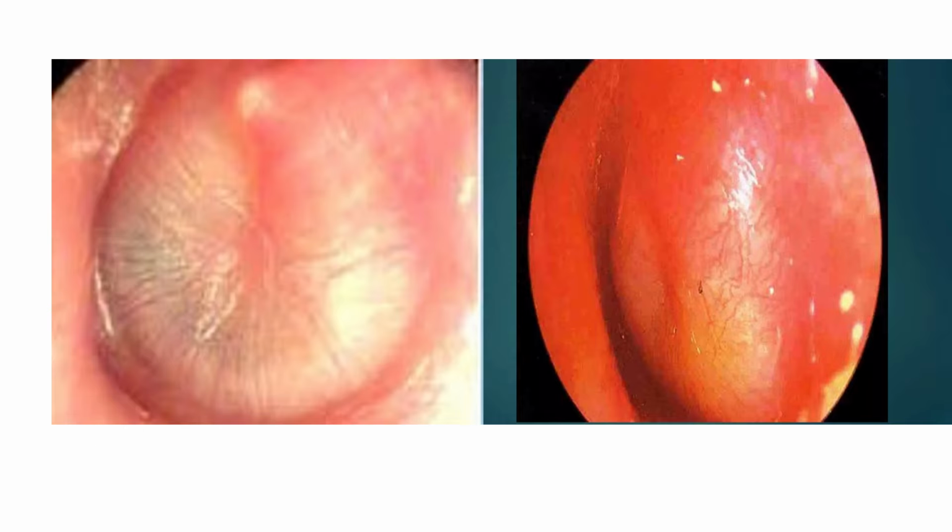Here we can see in these two images. The first one is image depicting the cartwheel appearance. Here you can see there are a few spoke-like representations, that is horizontal and vertical spokes centered around the red congested handle of malleus. So that is appearance of typical cartwheel. And the second image is the stage of suppuration. In this we can see clearly a bulging tympanic membrane that is highly congested, and there is accumulation of pus behind the tympanic membrane. So this is the stage of suppuration, and first one is the cartwheel appearance image.